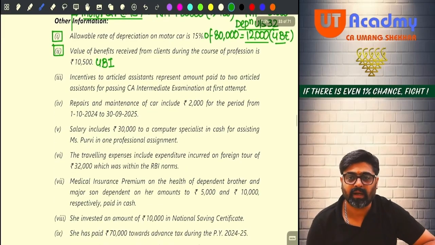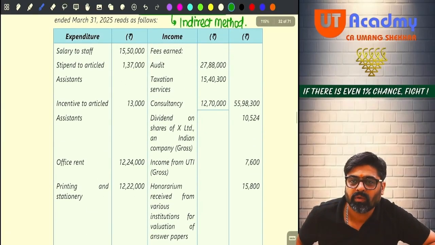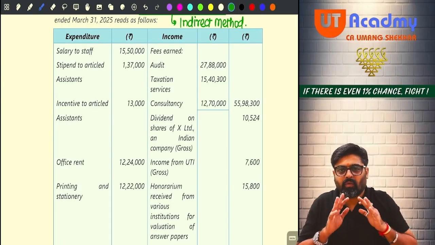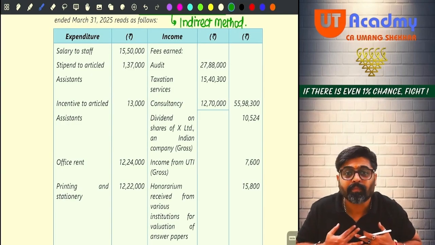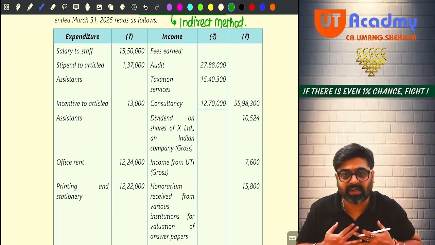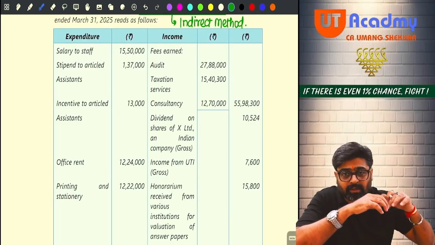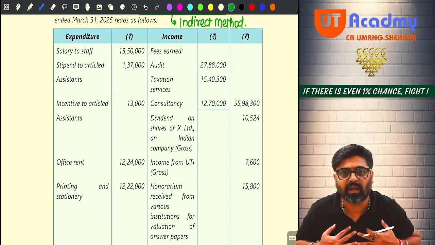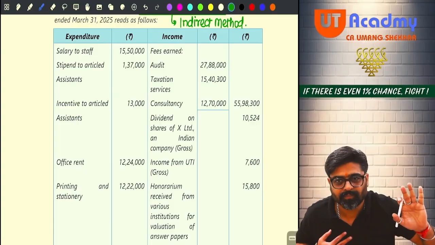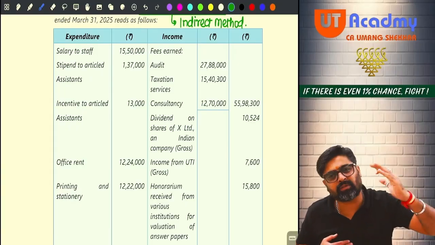Now, incentives to articles. Can you see incentives are given? Incentives to articles amounting to 13,000. In my CA practice, whatever payment I make to the articles will be my PGBP expense. If I'm a chartered accountant, in my CA practice, the articles will be there. So payments which I make to the articles will be my business related expense only. Should be allowed. Now, if I give them stipend, then also it is allowed. If I give them incentives, then also it is allowed.